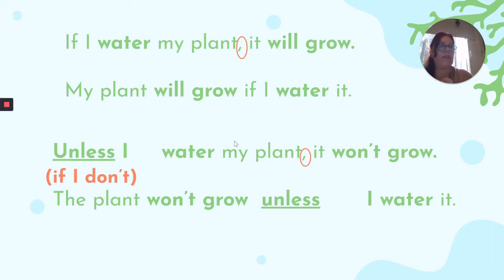Unless I water. Water is in the affirmative. Then you have the comma, because you're starting with unless, which is like starting with if I don't, it won't grow. And on the second example, you have again the same sentence but inverted. The plant won't grow unless I water it. And you don't need a comma. So when you invert, you don't need the comma. And the meaning of unless is if I don't.